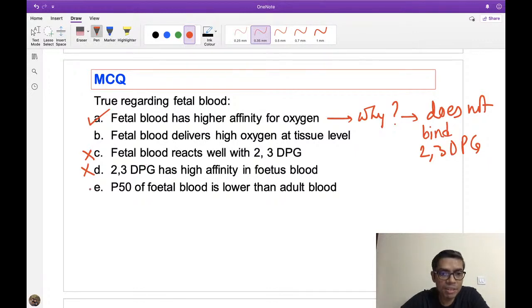Now here, the P50 of fetal blood is lower than adult blood. Absolutely true statement. And fetal blood delivers high oxygen at the level of tissue. This is a false statement. Okay, right. Because in fetal blood there is a left shift of the oxygen hemoglobin dissociation curve. Whenever there is a left shift, it cannot deliver a huge amount of oxygen to the tissue. So here the answer is A and E.